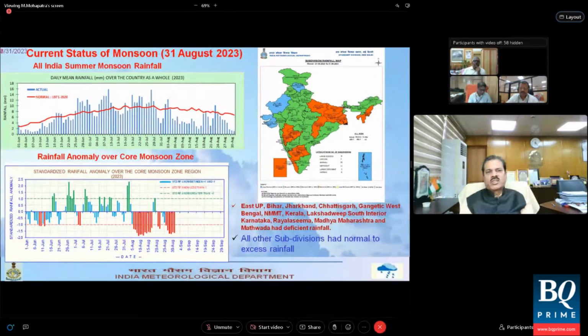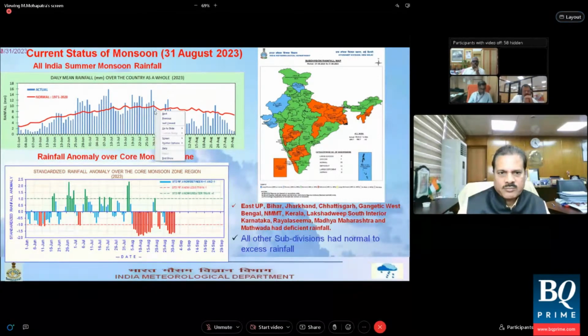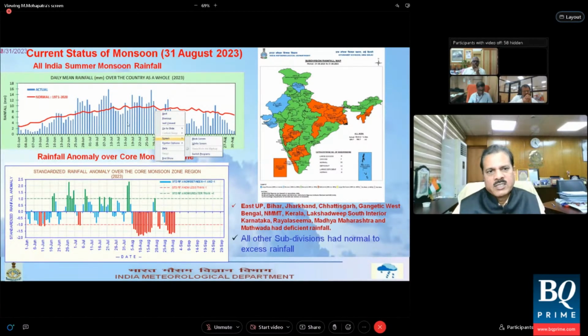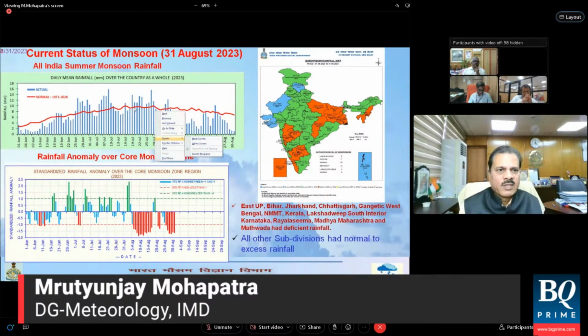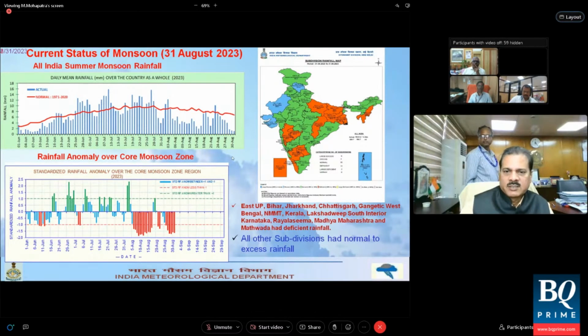A look at the current status of monsoon, that is on 31st August 2023. The top diagram shows the all India rainfall. You can see the red line, that is the average rainfall. And you have got these bars in the blue color, that is the daily basis rainfall.